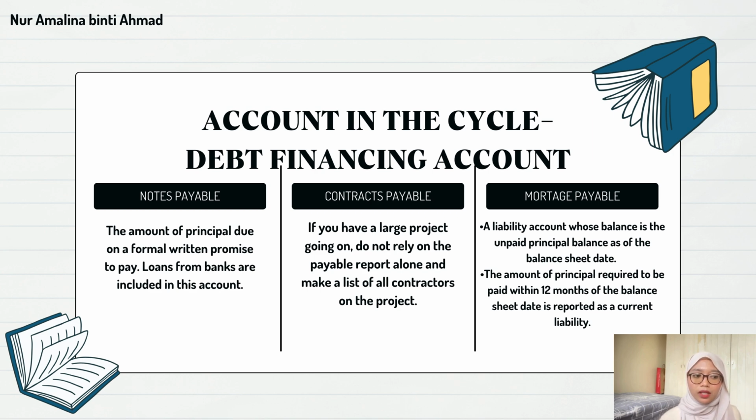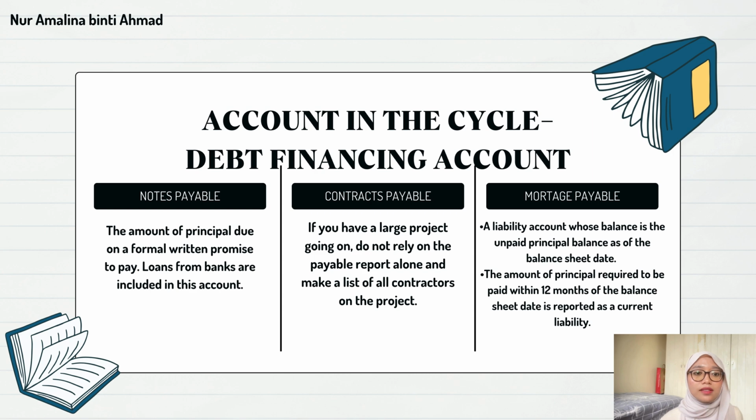Second, contracts payable. If you have a large project going on, do not rely on the payable report alone; make a list of all contractors on the project. These liabilities arise when a company receives goods or services but has not yet paid the supplier. The auditor will confirm the validity of these contracts, ensuring they are recorded at the appropriate amount and reflect the actual goods or services received.